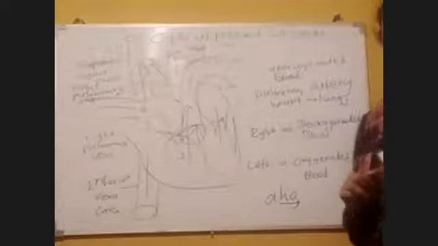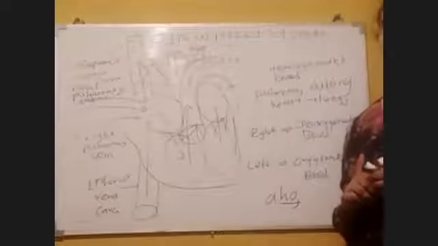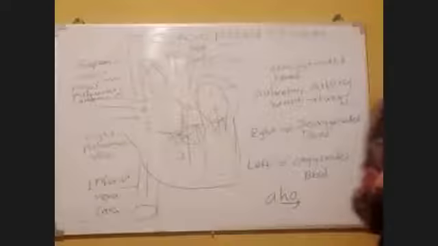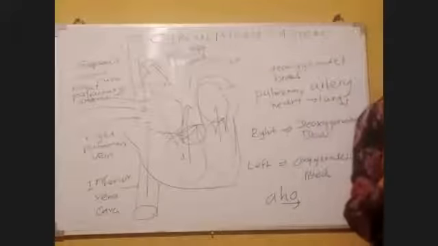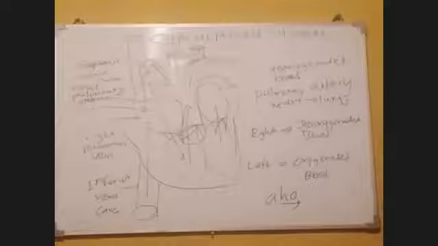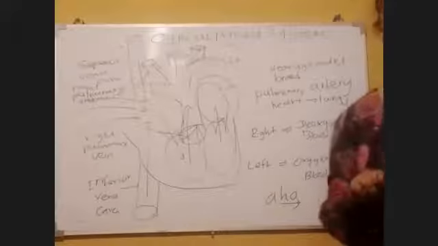The right side of the human body is responsible for the transportation of deoxygenated blood.